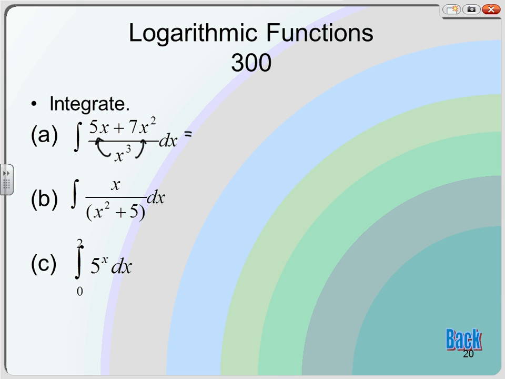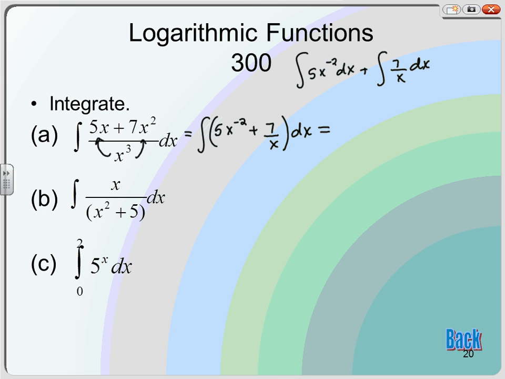So 5x over x cubed becomes 5 over x squared, which is 5x to the negative 2, plus this is 7x to the negative 1, or 7 over x. I'm going to leave it like that because those are the most familiar forms. Now, when you're integrating this sum, you can just break it up so it's 5x to the negative 2 dx plus 7 over x dx. This is what I'm doing in my head, though. I'm not actually writing it in separate pieces.